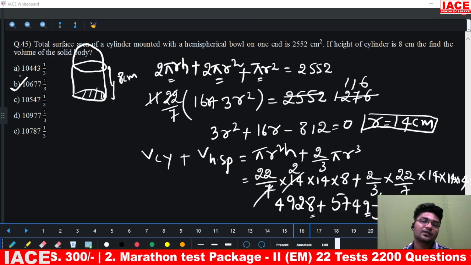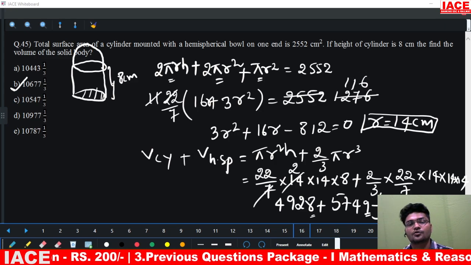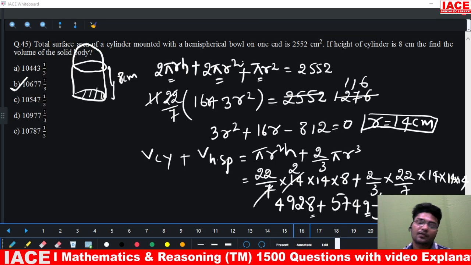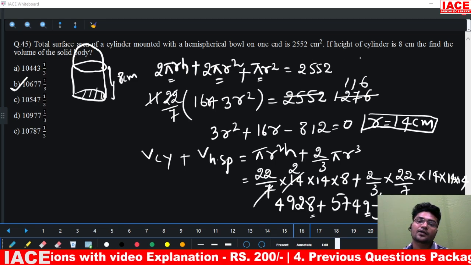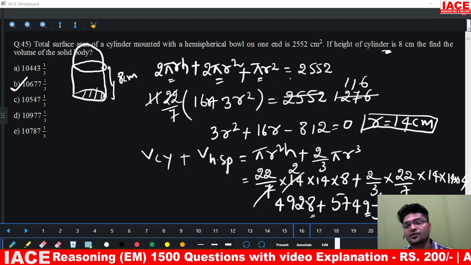So this was a lengthy question. In the exam, it would take a little bit of time. So it is better that these kind of questions should be left for the last, because it is a little bit lengthier question.